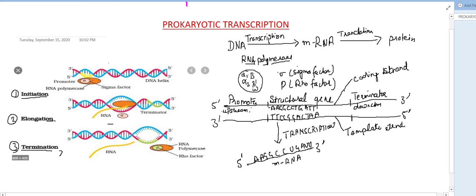So this is our structural gene with the promoter and terminator, and here is the mechanism: initiation, elongation and termination. At the time of initiation, the sigma factor attaches itself to the RNA polymerase and initiation begins. When it is over, the sigma factor detaches from the RNA polymerase, and the RNA polymerase alone is responsible for elongation. When elongation is over, the rho factor attaches to the RNA polymerase and termination occurs. So this is all about RNA transcription, or prokaryotic transcription.